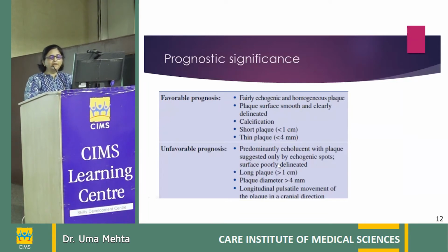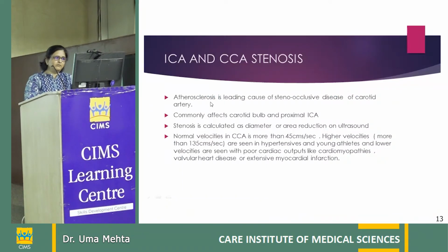Unfavorable prognosis is more important: predominantly echolucent, with the plaque suggested only by the echogenic spots. And the surface is poorly delineated. Long plaque, that is more than 1 centimeter, plaque diameter is more than 4, longitudinal pulsatile movement. It is very important.